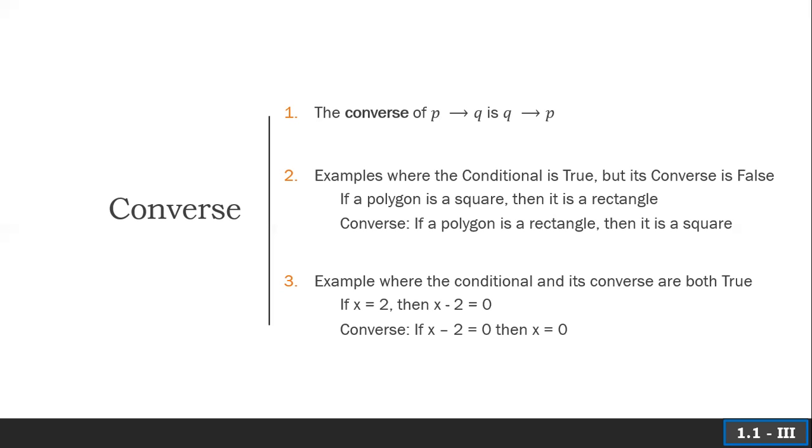Then x is equal to 2. Sorry about that. So we can see here that even though I've reversed the if-then statement, I still get something that's true. So the important thing is that when you see a converse, you should get warning bells going off. It could be true, or it could not be true. So you want to be really careful with converses.